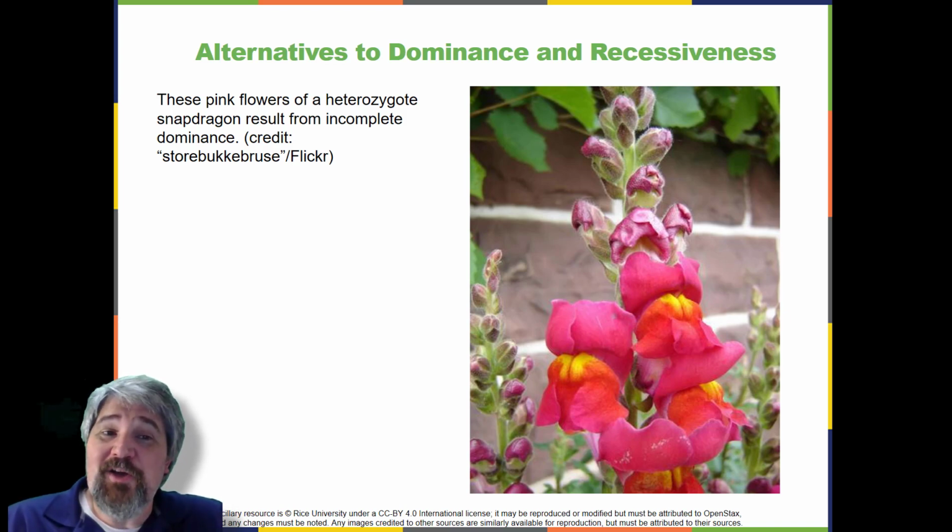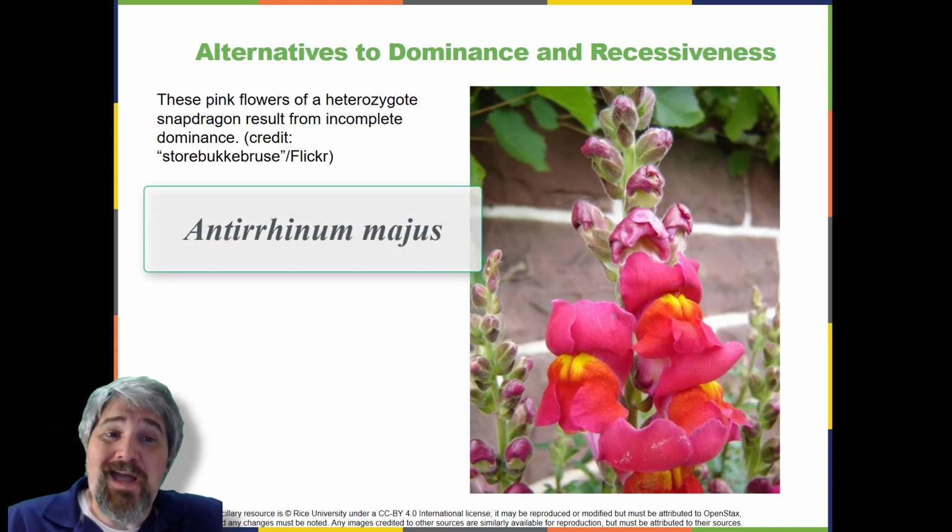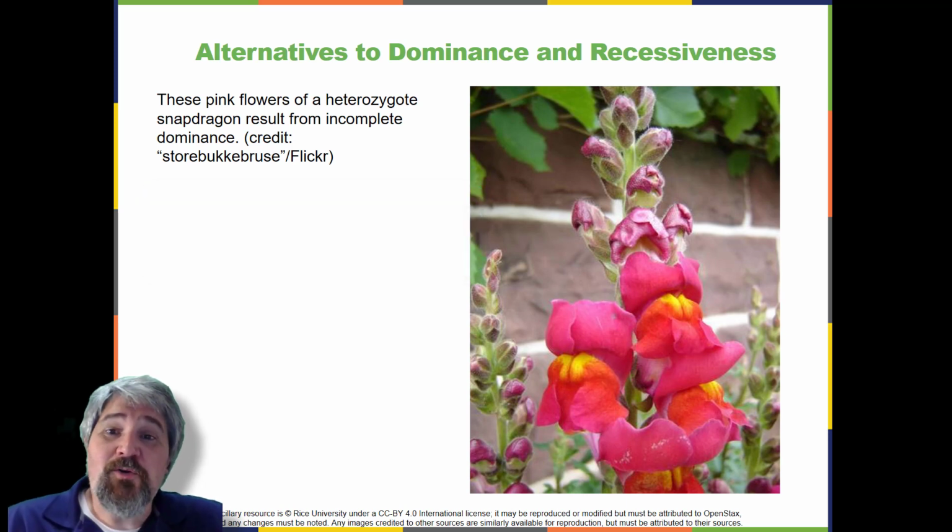However, the heterozygote phenotype occasionally does appear to be intermediate between the two parents. For example, in the snapdragon, Antirrhinum majus, in this figure, a cross between a homozygous parent with white flowers and a homozygous parent with red flowers will produce offspring with pink flowers.